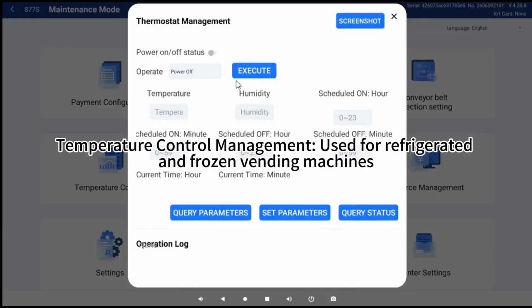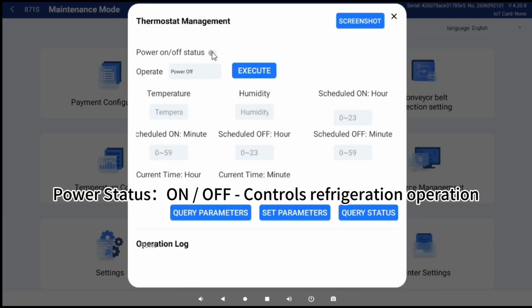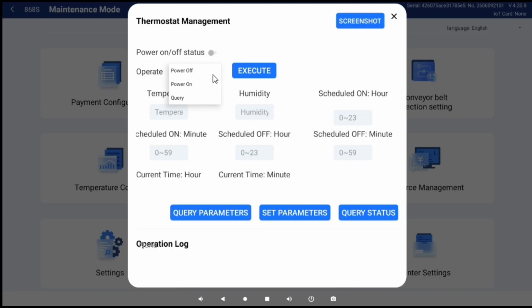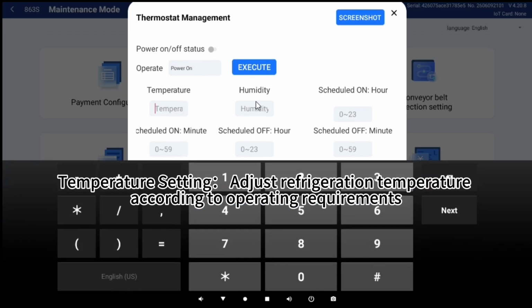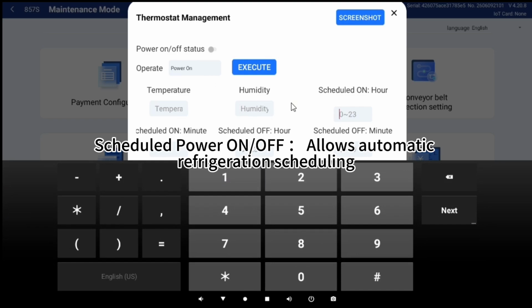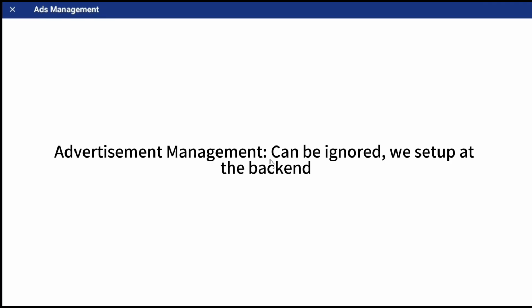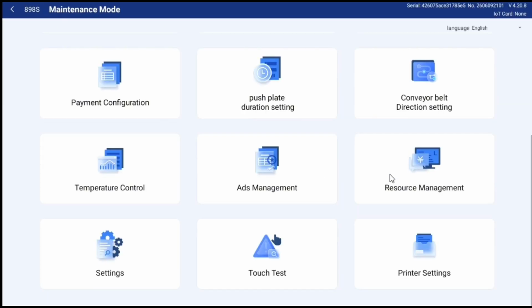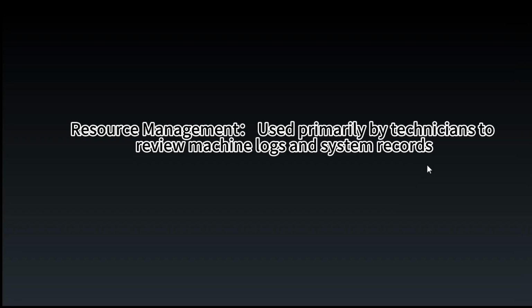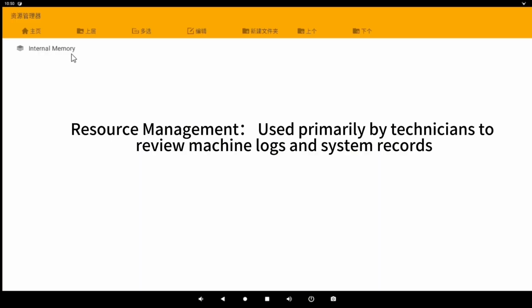Temperature control management, used for refrigerated and frozen vending machines. Power status, on/off controls refrigeration operation. Temperature setting, adjust refrigeration temperature according to operating requirements. Scheduled power on or off. Allows automatic refrigeration scheduling. Advertisement management can be ignored. We set up at the back end. Resource management, used primarily by technicians to review machine logs and system records.